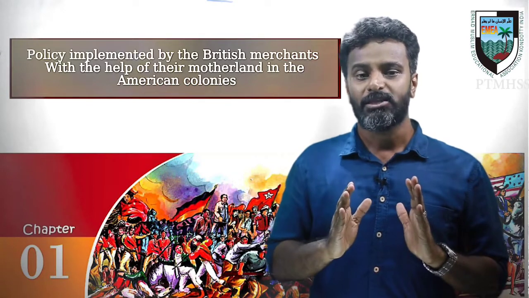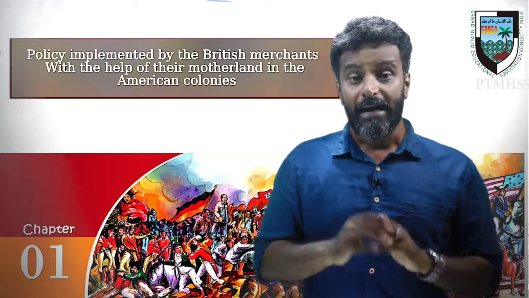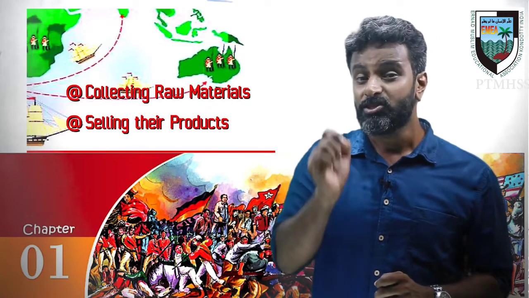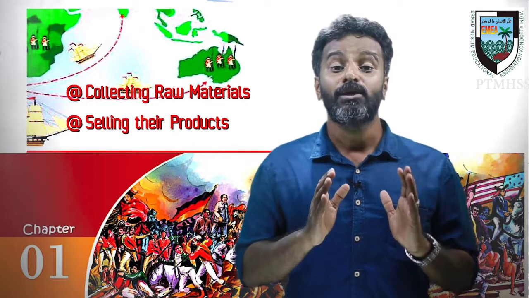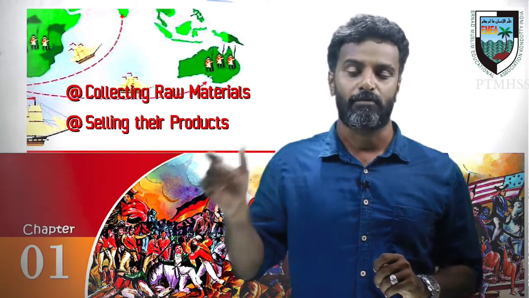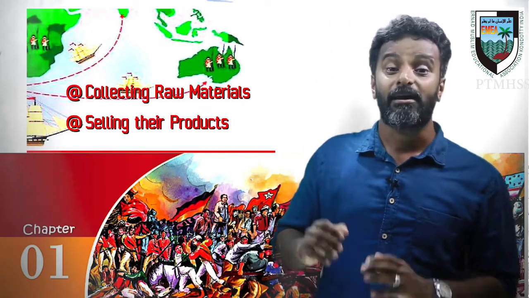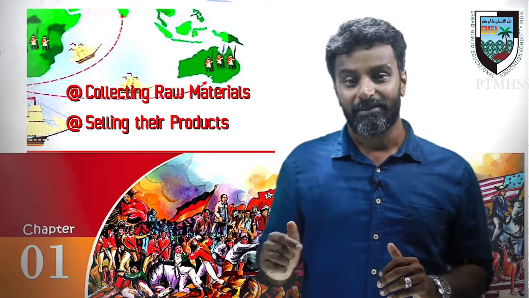So here mercantilism is the main reason. It means the British merchants considered the American continent as a land for raw materials for their industries and commerce. At the same time, they considered this land as the market for their products.